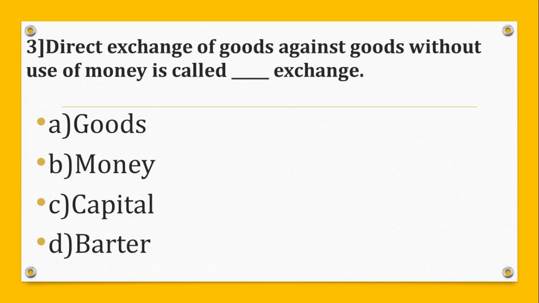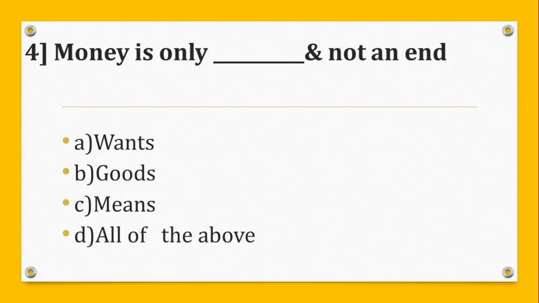Question number 3. Direct exchange of goods against goods without use of money is called dash exchange. A. Goods, B. Money, C. Capital, D. Barter. And the correct answer is D. That's barter.